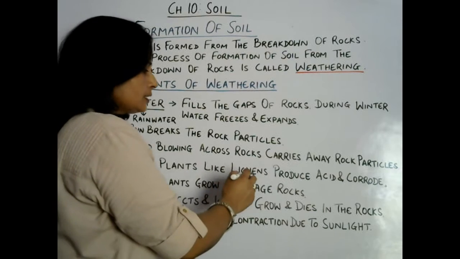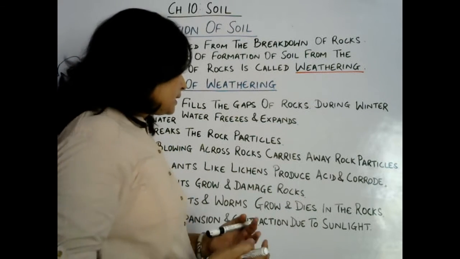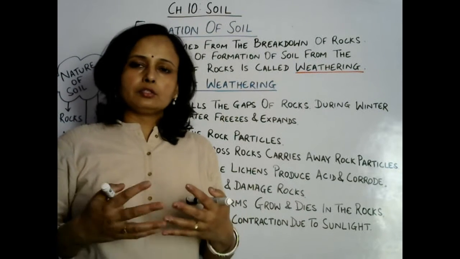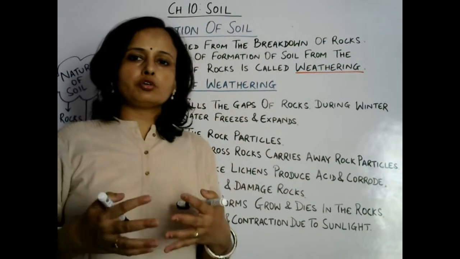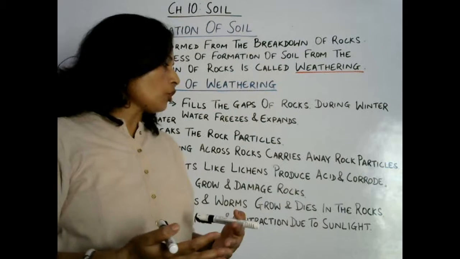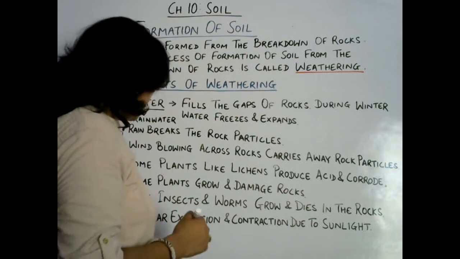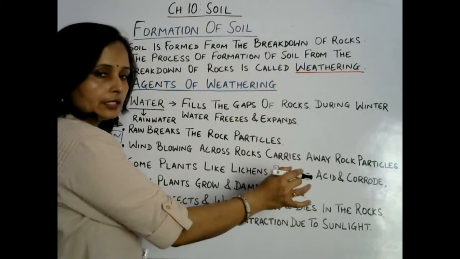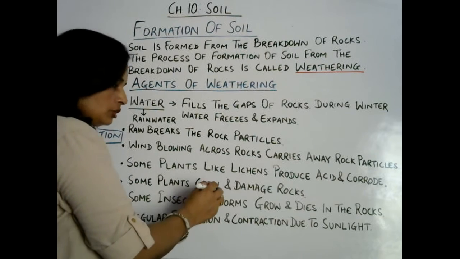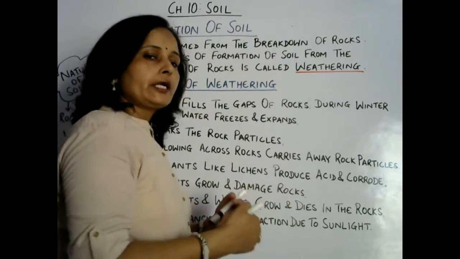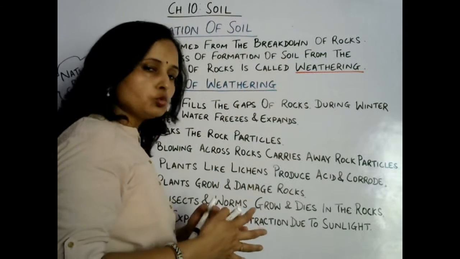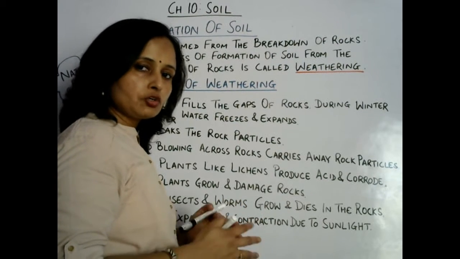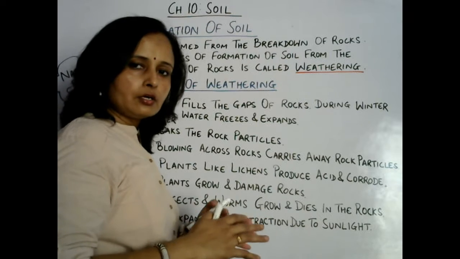Some plants like lichens produce acid and chloride. Lichens are found on the rocks, and those lichens produce some acid, and basically the nature of acid is corrosive, that can corrode the rock particles, the surface of rock. Okay, in that way it proceeds to soil weathering, breaking down of rocks. Some plants also grow on the rocks, in the gaps of the rocks, and finally their roots break the rock particles. So in that way plants also play an important role in weathering.